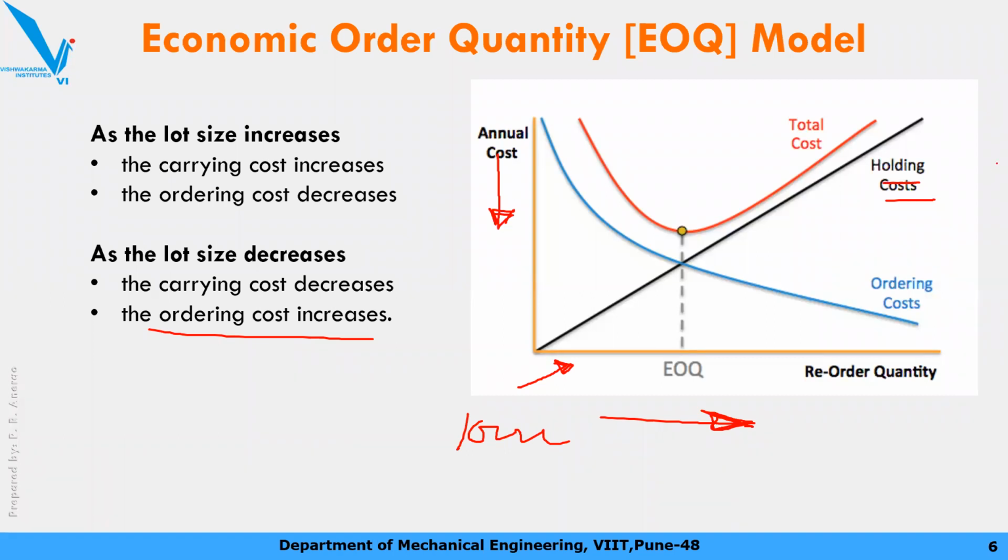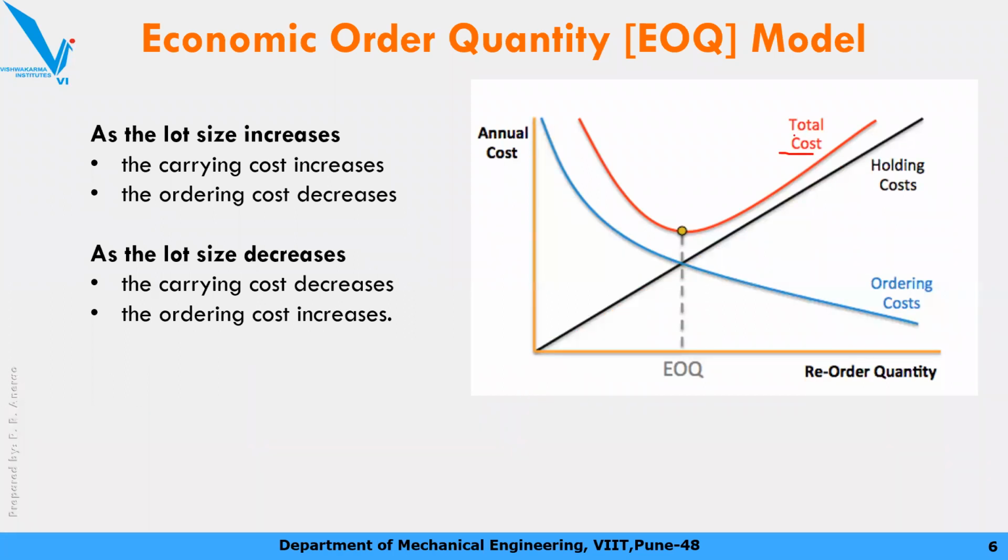So holding cost gradually increases as the number of items in the inventory increases. But ordering cost decreases over a large quantity. अगर large quantity किया तो ordering cost कम हो जाता है, transportation etc will get reduced.